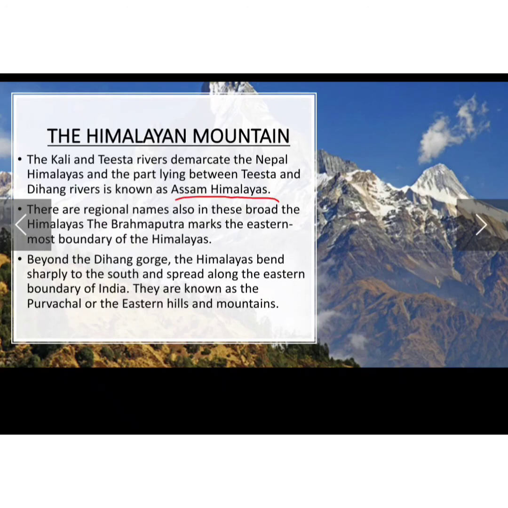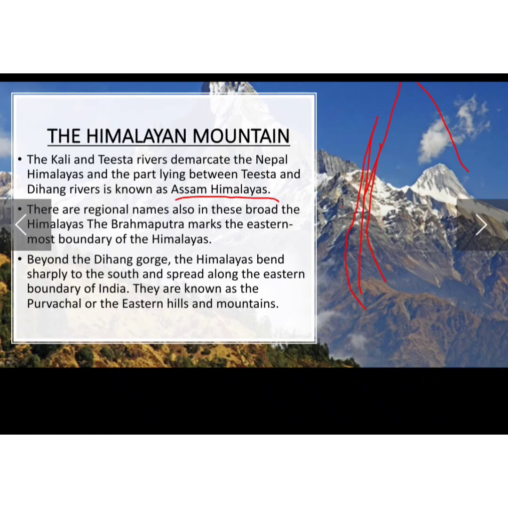Now there are regional names also in these broad Himalayas. The Brahmaputra marks the eastern boundary of the Himalayas. So suppose class, this is the Himalayas, and the boundaries are going there. The river Brahmaputra marks the easternmost boundary of the Himalayas. Beyond the Dihang Gorge, the Himalayas bend sharply to the south and spread along the eastern boundary of India. They are known as the Purvanchal or Eastern Himalayas and mountains.